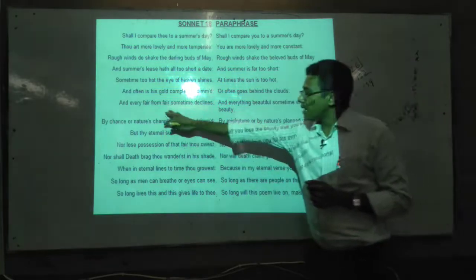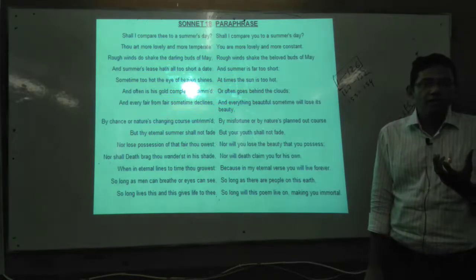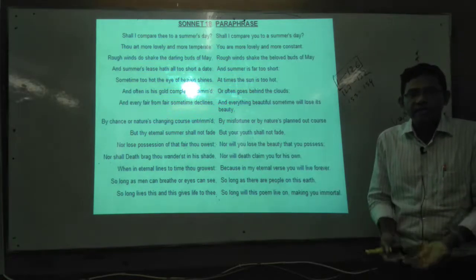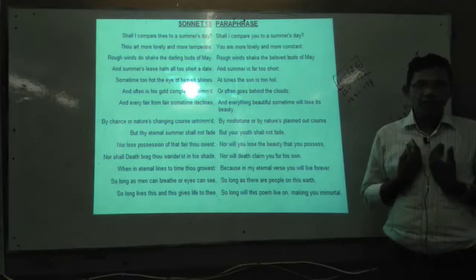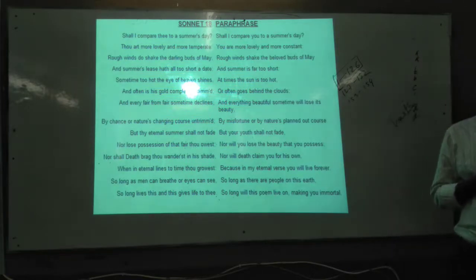And every fair from fair sometime declines. So what is fair today, tomorrow you will see declines and is destroyed. Our youth will not stay as I am now. After 10 years I will not look like that. I will be different. But the love, how it is, will remain unchanged, or it will be more than the present time.